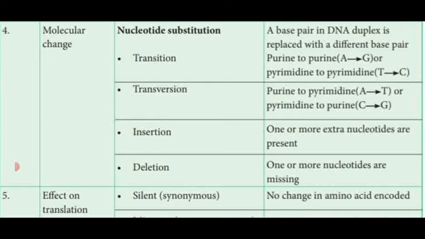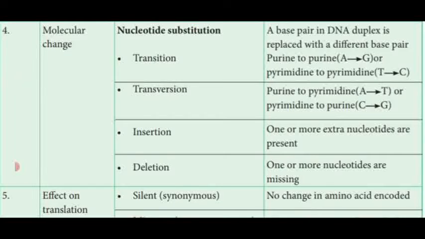That is transition. Next one, transversion. So transversion means purine is replaced by pyrimidine or pyrimidine is replaced by purine. That is said to be transversion. Purine, that is adenine, is replaced by pyrimidine, that is thymine.